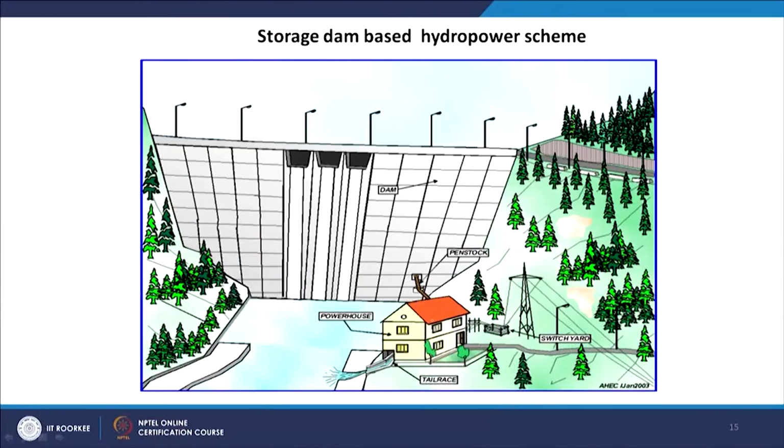Then the storage dam based hydropower scheme. This is also a very important one and widely used, like the Tehri dam.